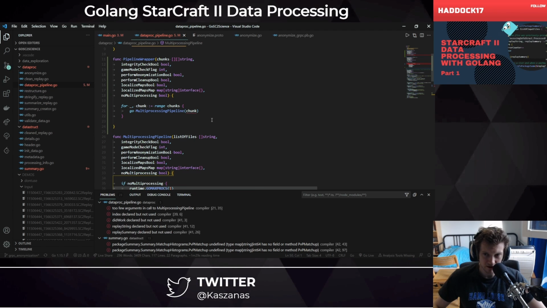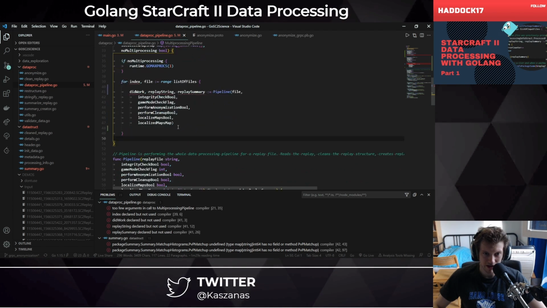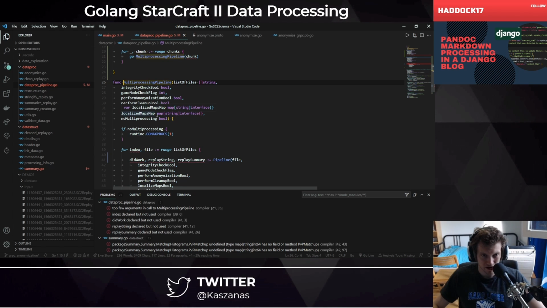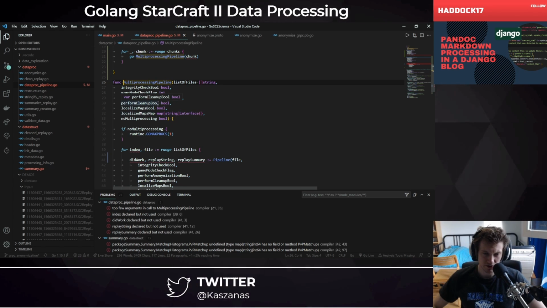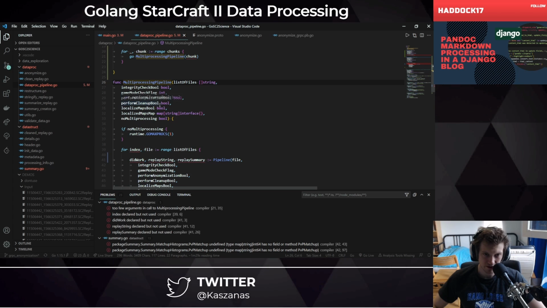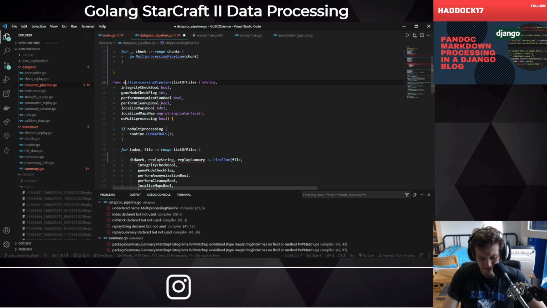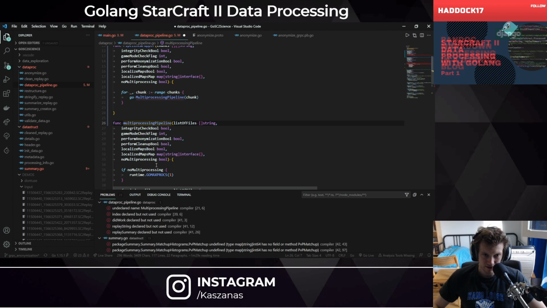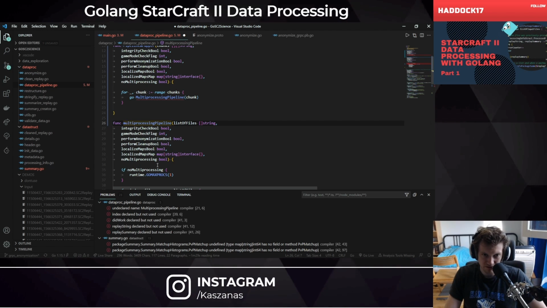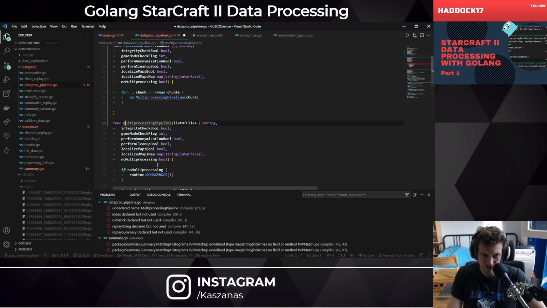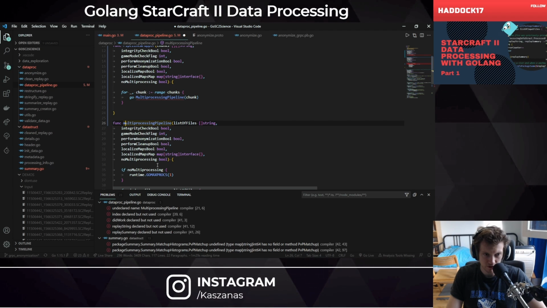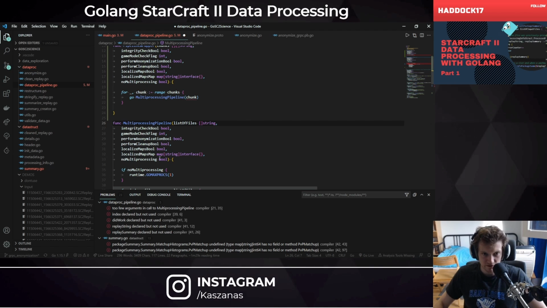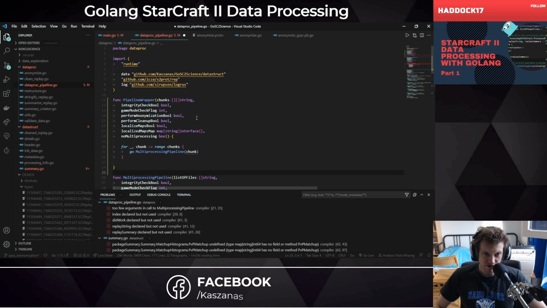I will be renaming the functions for sure. I will be making some of them private, which in Golang is done by either capitalizing the first letter or making it small. For example, if I call this one multiprocessing pipeline with a small letter, this will mean that it's private, it's not visible from other files which are not in the same package, if I remember that right.